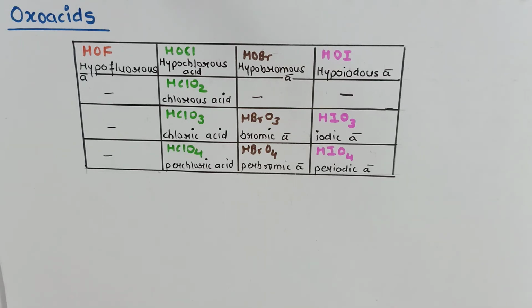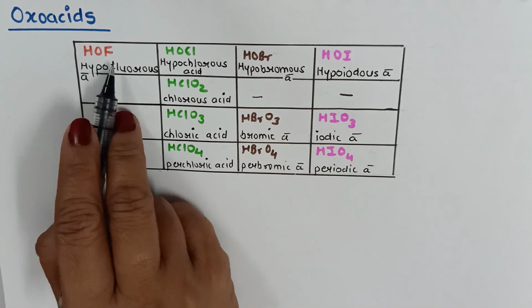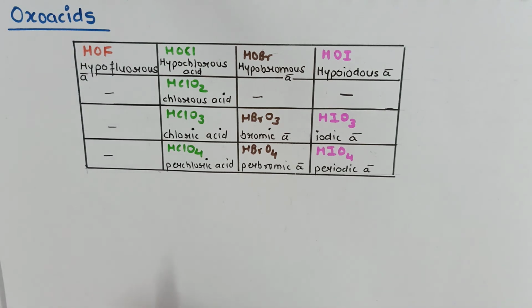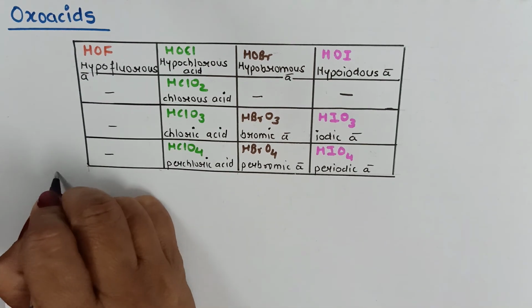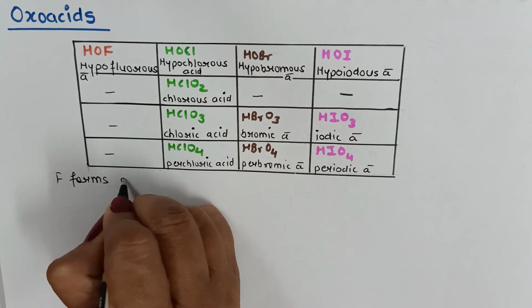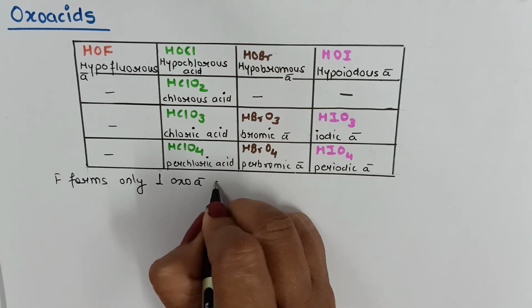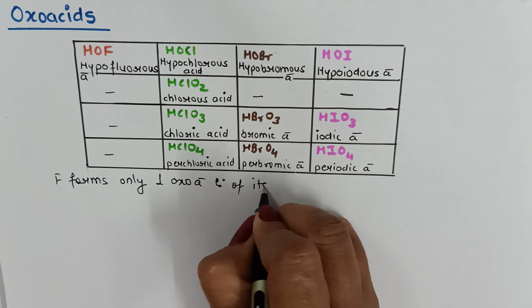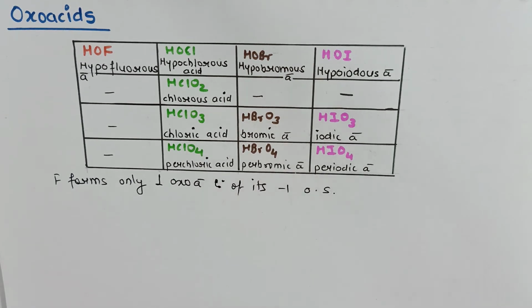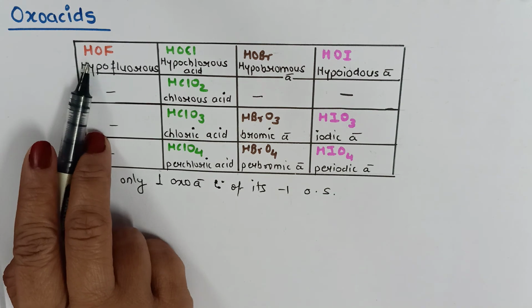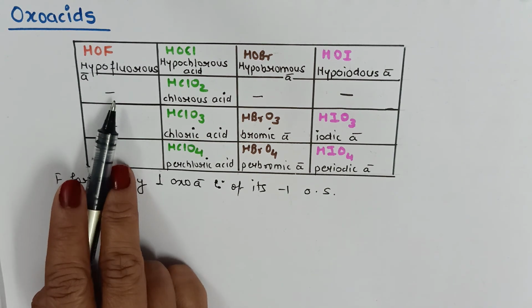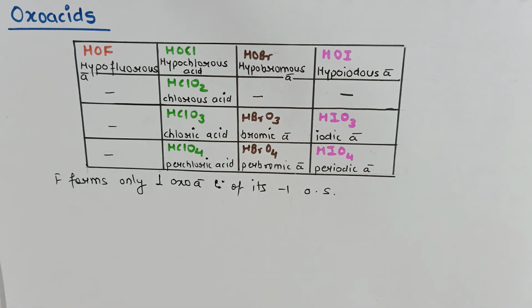We are coming to one last interesting topic, that is oxoacids. Fluorine forms only one oxoacid because of its -1 oxidation state. This is a question which is repeated many a time. And why it shows -1 oxidation state, that we have discussed many a time. So there are 4 types of acids: hypohalous acid, halous acid, halic acid and perhalic acid.